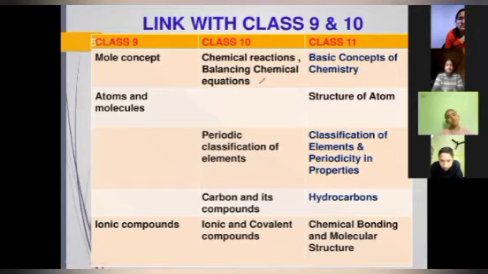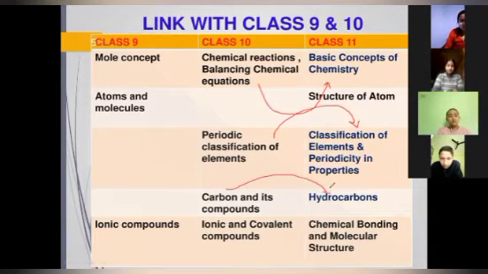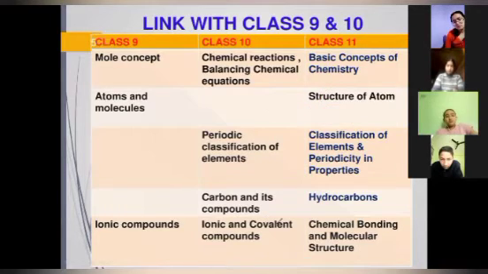Chemical reactions and balancing chemical equations we studied in 10th class; that will come in the basic concept of chemistry. All the balancing and everything will come again. Periodic classification of elements we are going to study in unit 3 of this class, that is classification of elements and periodicity in properties. Carbon and its compounds we studied in 10th class; that will come with the name of hydrocarbons in the class 11 syllabus. Ionic and covalent compounds, again chemical bonding. So this is the link of the class 11 syllabus with 9th and 10th.